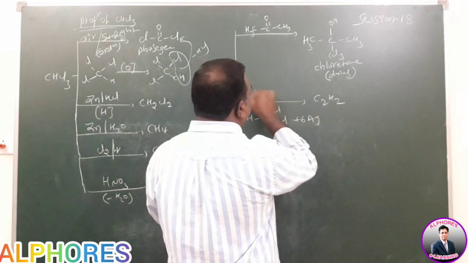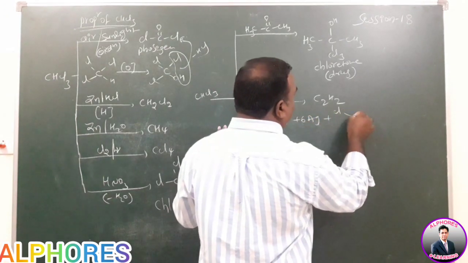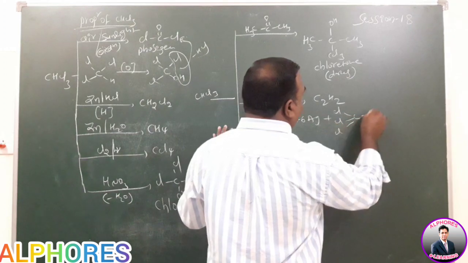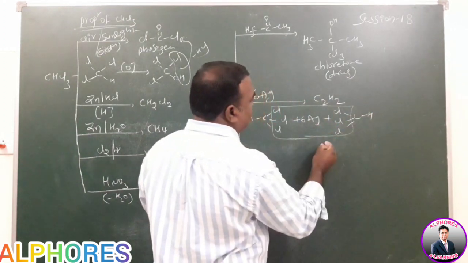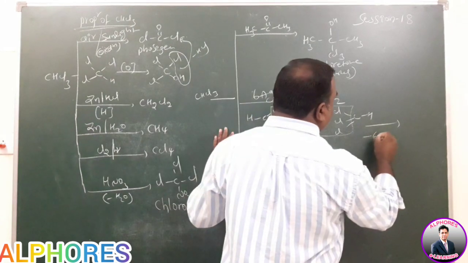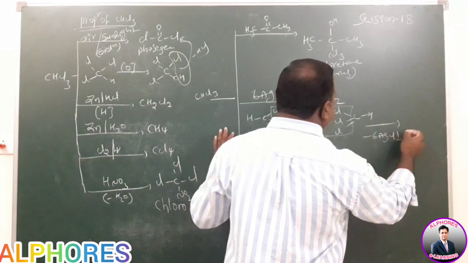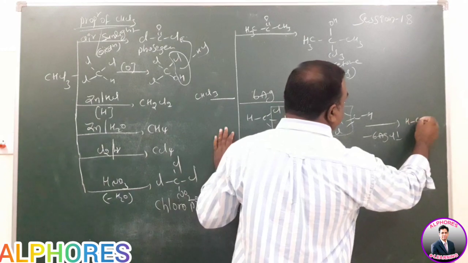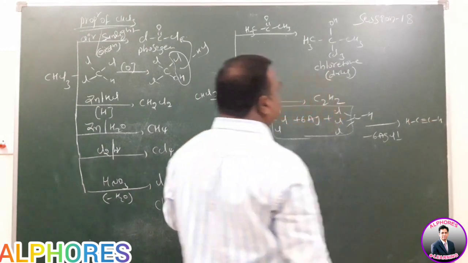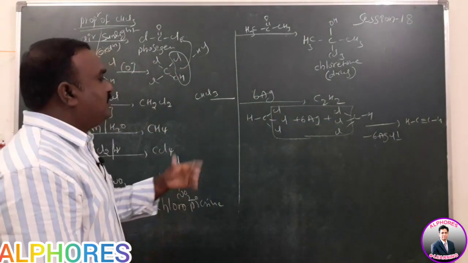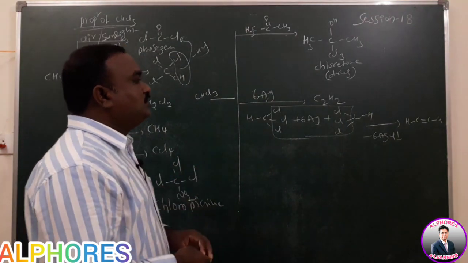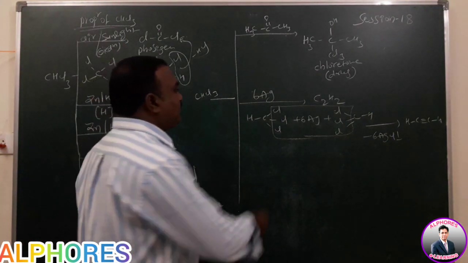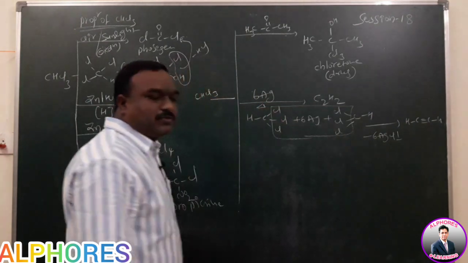Here another mole of chloroform, another mole of chloroform, 6 moles of AgCl white precipitate is formed in this one. HC triple bond CH acetylene is formed here. If you take bromoform or iodoform also no problem, then forms the C2H2 molecule in the presence of temperature.